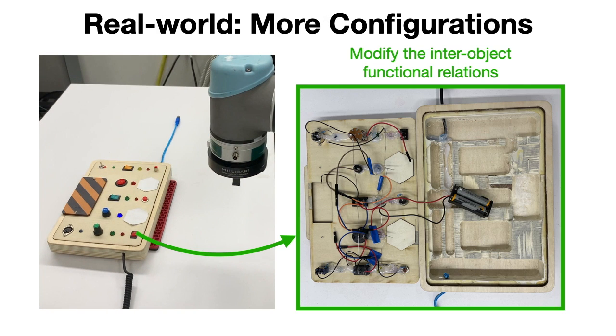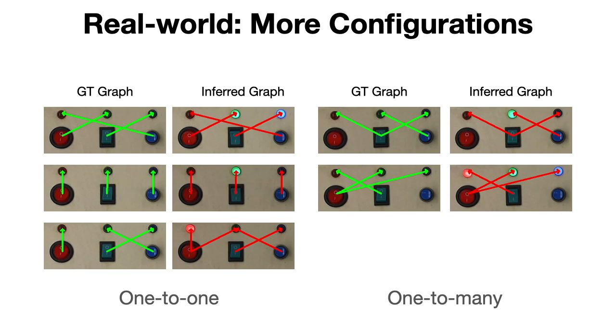We also manually modify the real-world BusyBoard to obtain more configurations of inter-object function relations. And our model performs well on uncovering the inter-object function relations for all these additional configurations.